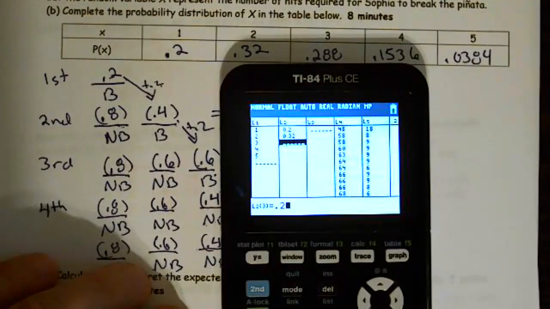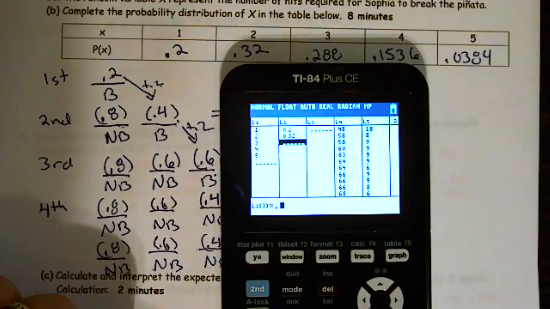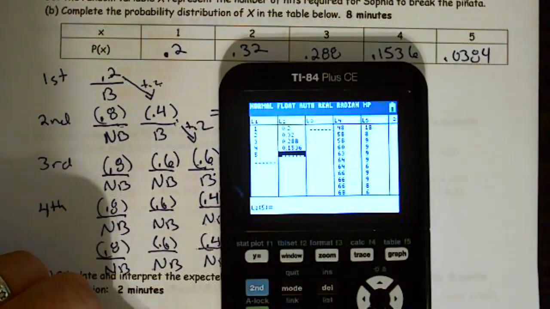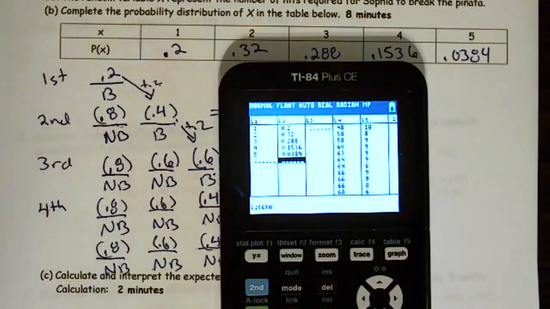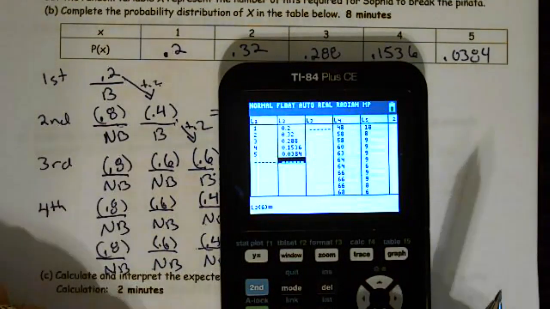So at the very least, put some reasonable probabilities in there, which would sum up to 1, even if they were completely wrong, and you actually get that credit for those problems.